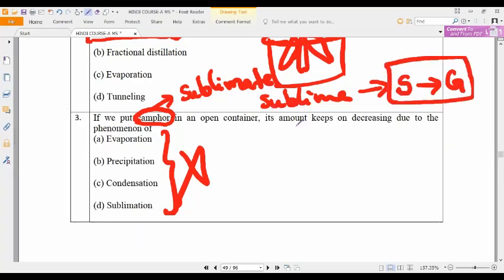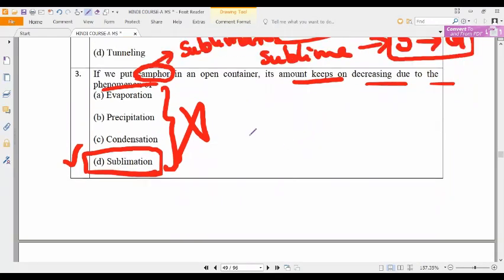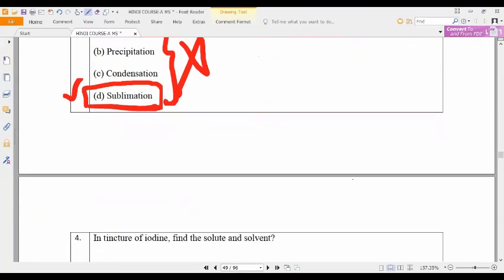Its amount keeps on decreasing due to which phenomenon? Sublimation. That is the answer. If you put camphor in an open container, the amount will keep on decreasing because of sublimation, because it converts directly from solid state to gaseous state.